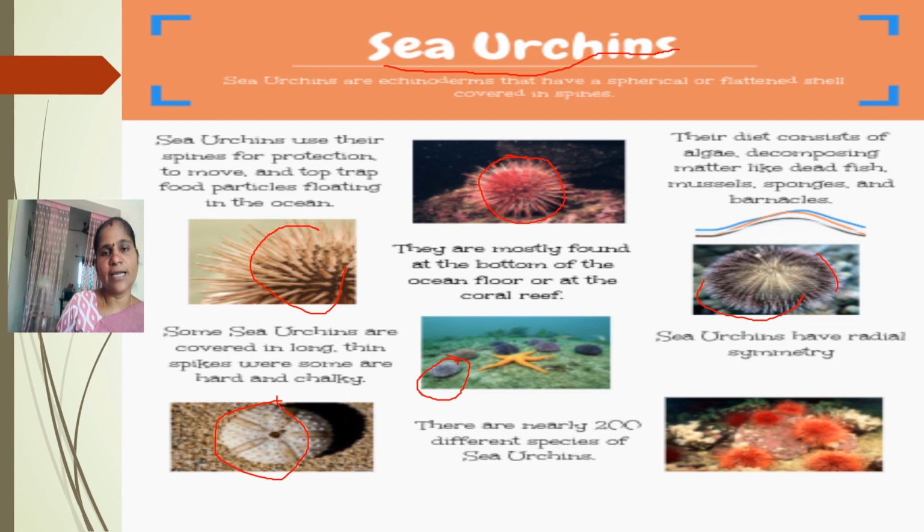Carnivores, flesh eating animals we call carnivores, and omnivores, flesh and plant eating animals we call omnivores. Parasites suck the blood from other animals, and those animals we call parasites. And how do animals adapt to protect themselves? Different types of animals have different features to adapt, to escape from their enemies, and to protect themselves.